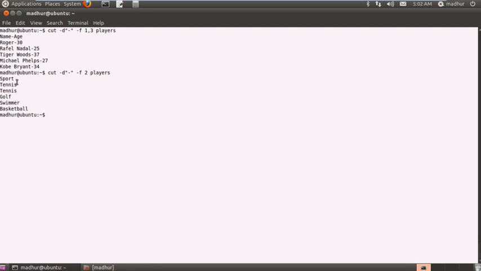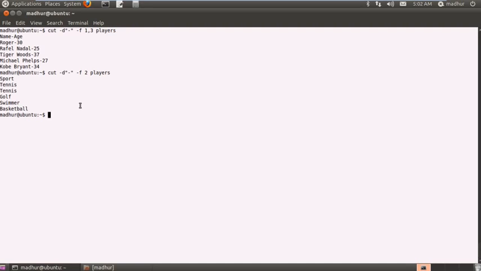If I press enter, then I can see that I just have my sports field, and I have 1, 2, 3, 4, 5 rows. This basically does not tell you anything, but it comes from the same file, players. So there you go. That's one application of cut.